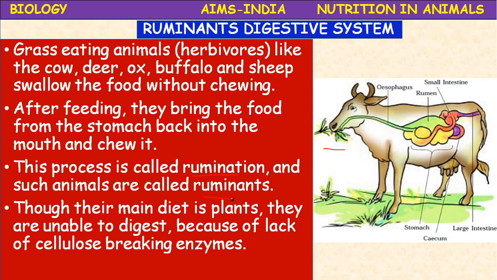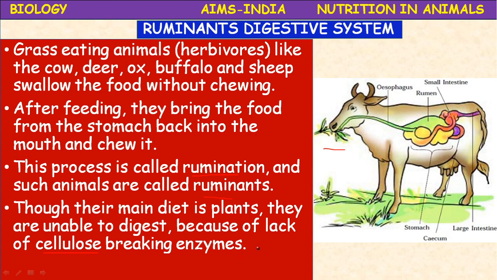Though their main diet is plants, they are unable to digest it because of lack of cellulose breaking enzyme. Okay, the food which they eat, the main ingredient of their food is a complex carbohydrate that is called cellulose.